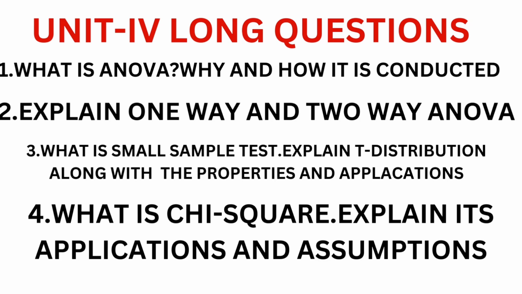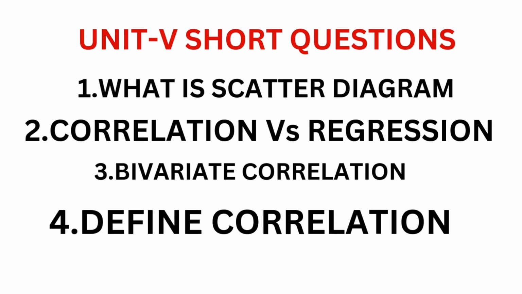And unit 4, long questions. What is ANOVA and how it is conducted? Second question, explain one-way or two-way ANOVA. What is a small sample test? Explain t-test distribution along with the properties and application. Very important question. And in short also, he will ask you what is t-test and what is chi-square. Explain its applications and assumptions. Very important. So these are the four questions from unit 4.